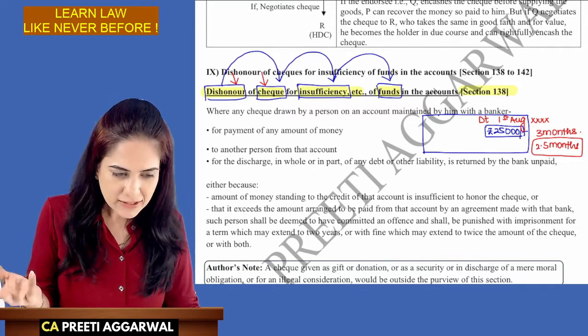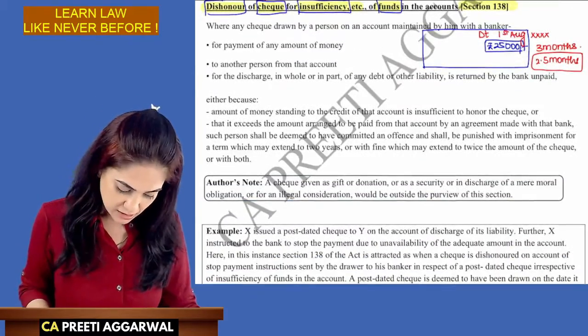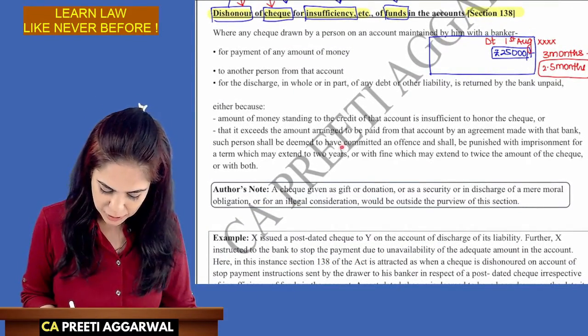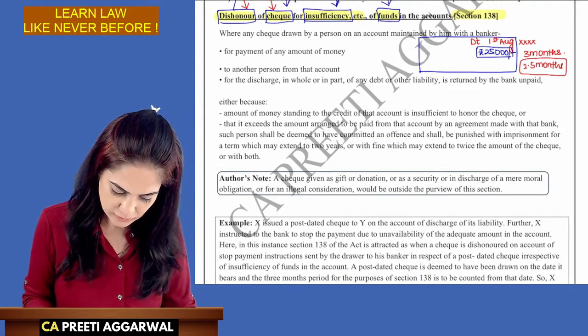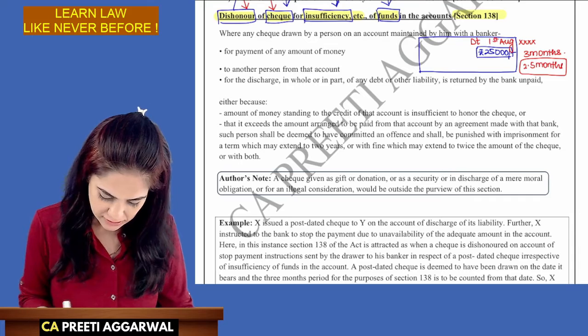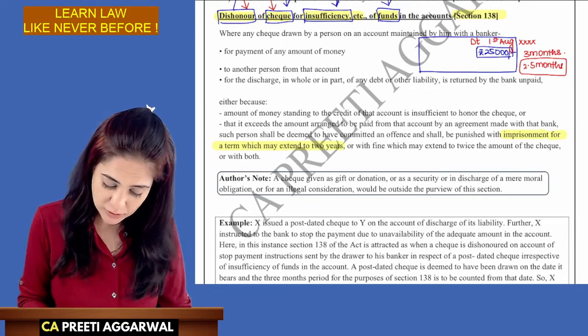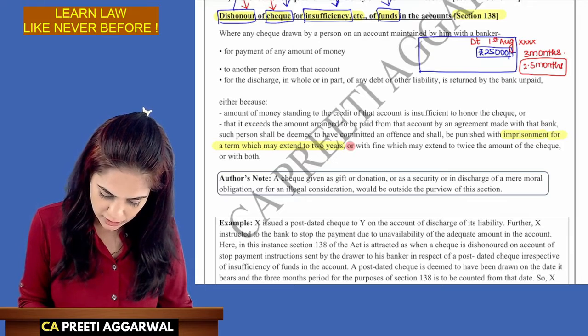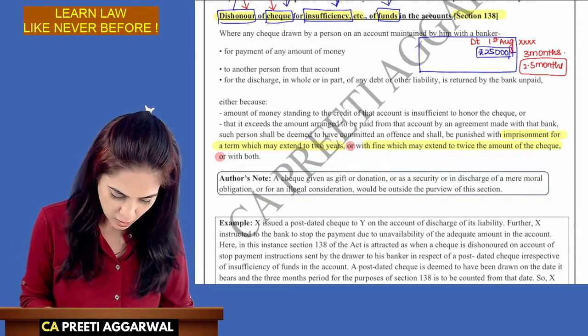The bank said that this check is dishonored due to insufficiency of funds. Then that person shall be liable to have committed an offense and will be liable for imprisonment. Okay, let's highlight now. Imprisonment for a term which may extend to maximum 2 years, or fine which may extend to 2 times the amount of check, or both.